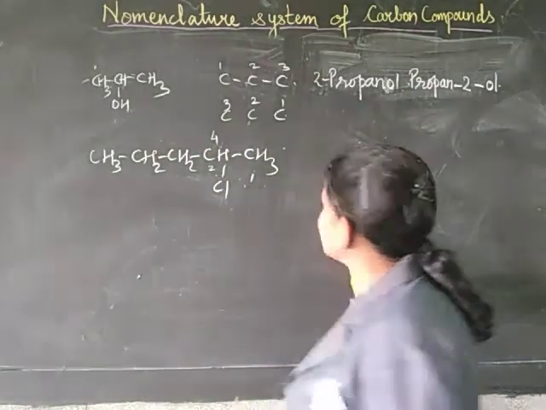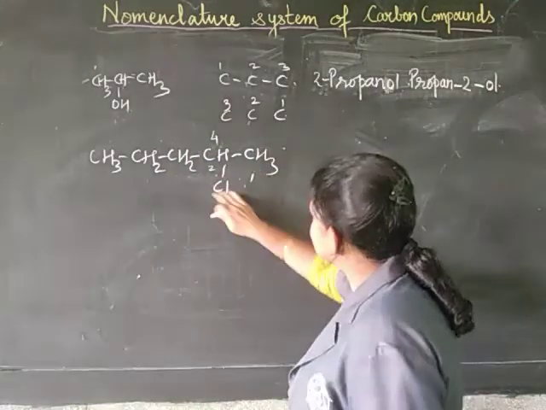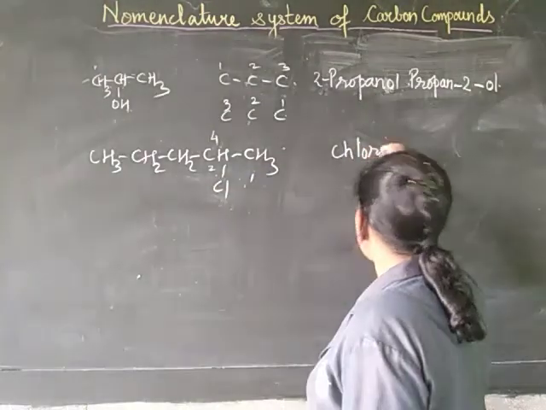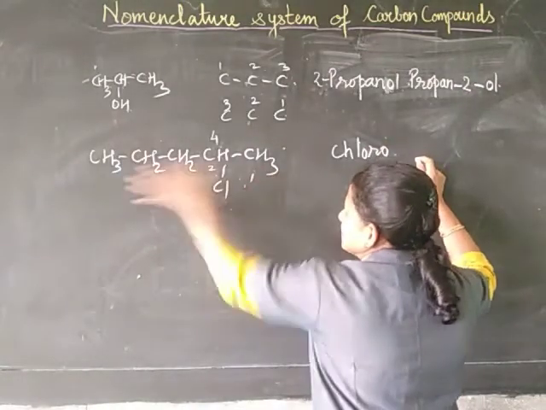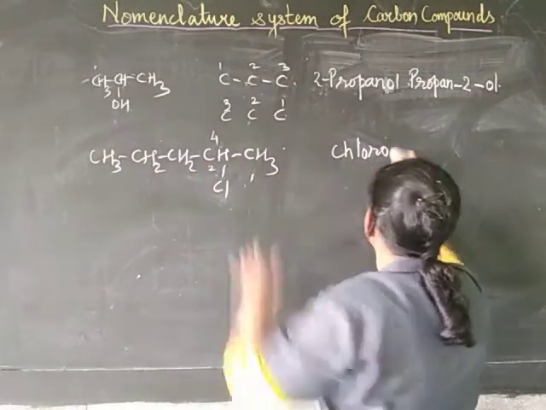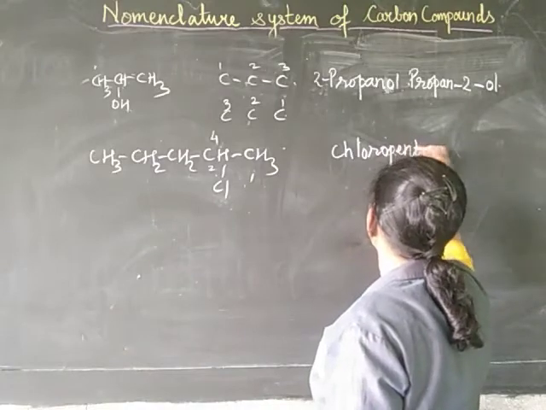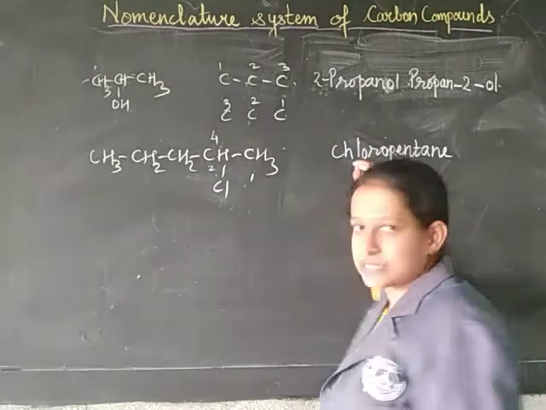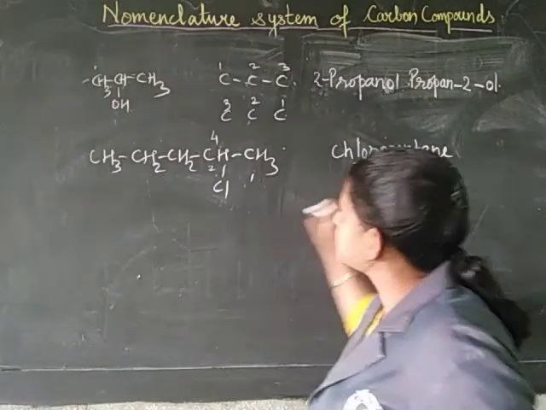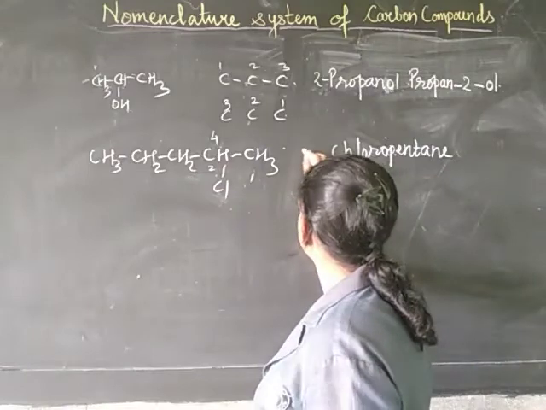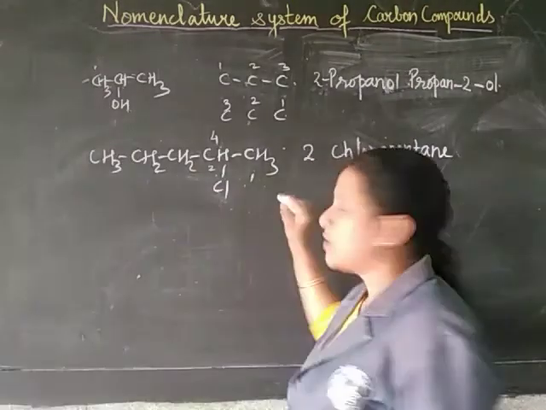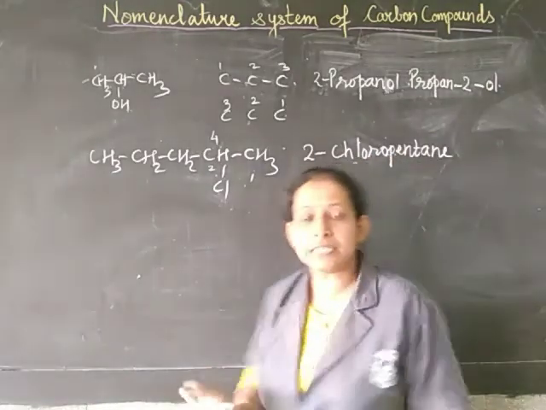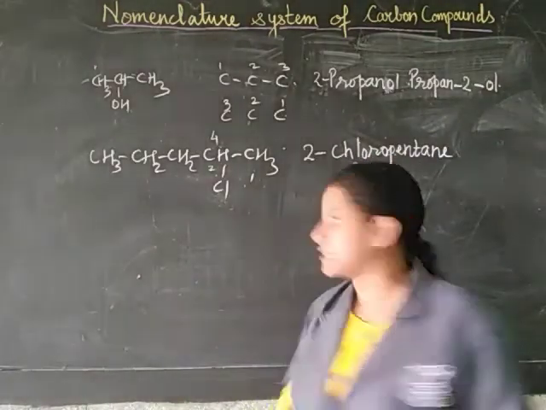So the name now will change. Since it is chlorine, it will have the prefix chloro, and since there are five carbons, the parent alkane name is pentane. Here in this case you are not replacing the E, instead you are writing a prefix. Now where is that chlorine attached? It is attached to the second carbon, so you will write the number 2 with a hyphen like this: 2-chloropentane. Isn't it easy, students? Yes, it is very easy to number.